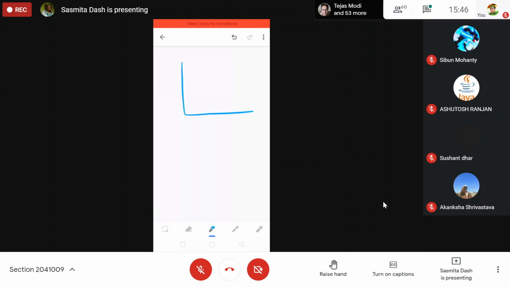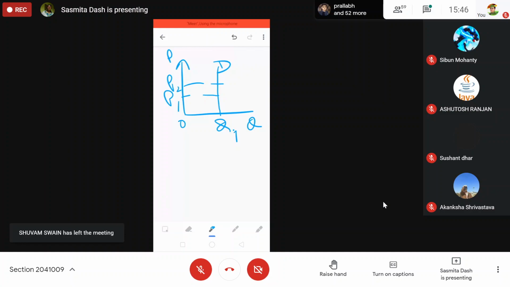This is the demand curve. Whatever the price, P1 or P2, on the price axis, quantity is fixed at OQ1.